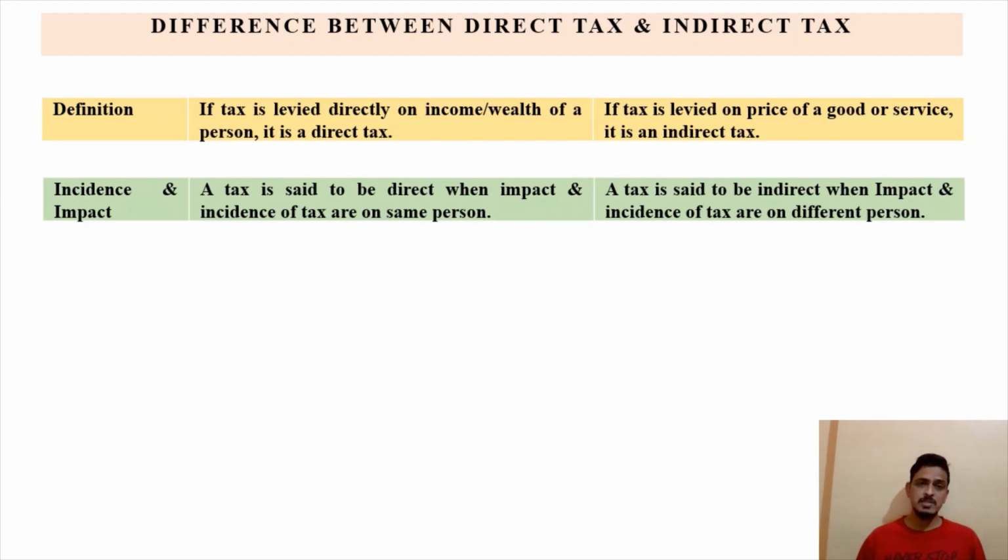Second point of difference is incidence and impact. A tax is said to be direct when the impact and incidence of the tax are on the same person. That means the impact is on the same person and the incidence is on the same person, so it is called a direct tax. Impact means what? Its effect. Incidence means what? Who will pay the tax to the government.